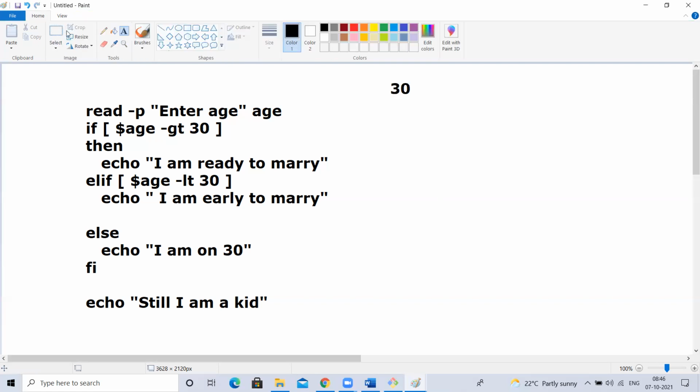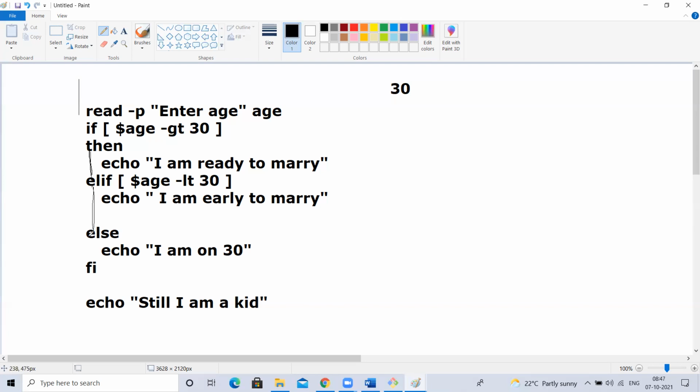For example, my age is, that is my real age also, 30. I'm 30. Now, execution goes from top to bottom. 30 greater than 30, true or false? False. Will this execute? No. Next, it will come here, the second condition. As the first if condition failed, it will come to else if. Will it check this or not? It will check this, but it will not execute. 30 less than 30, true or false? False. So will it execute this? No.